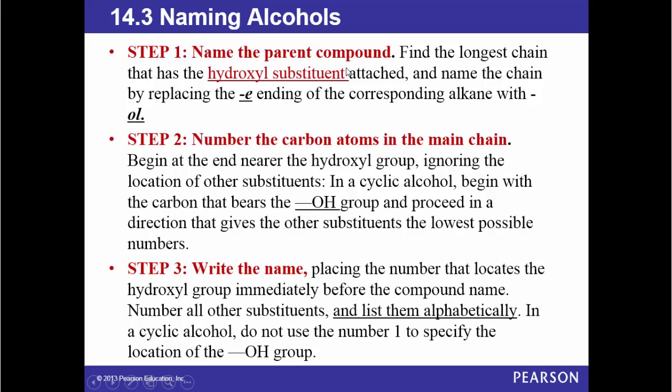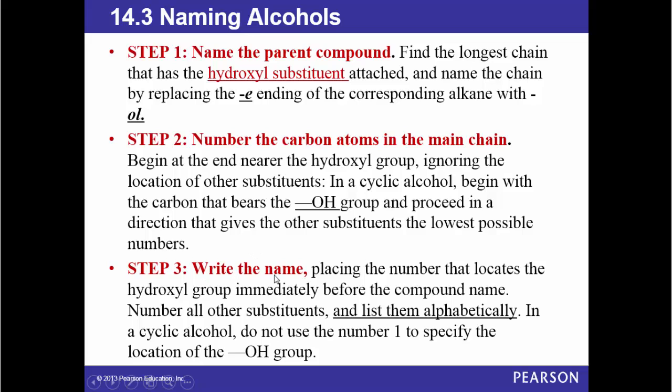Now, naming alcohols. Step 1, name the parent compound. Find the longest chain that has the hydroxyl substituent attached and name the chain by replacing the E ending of the corresponding alkane with OL. Then, number the carbon atoms in the main chain. Begin at the end nearer the hydroxyl group, ignoring the location of other substituents. In a cyclic alcohol, begin with the carbon that bears the OH group and proceed in a direction that gives the other substituents the lowest possible numbers, as we will see.